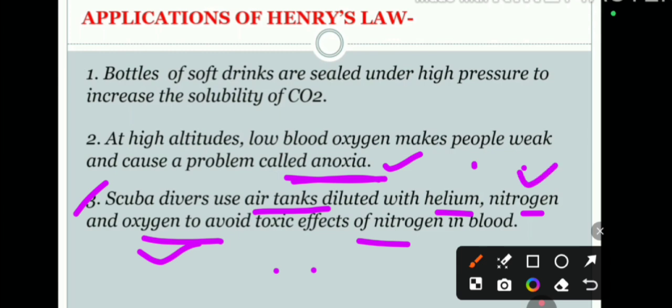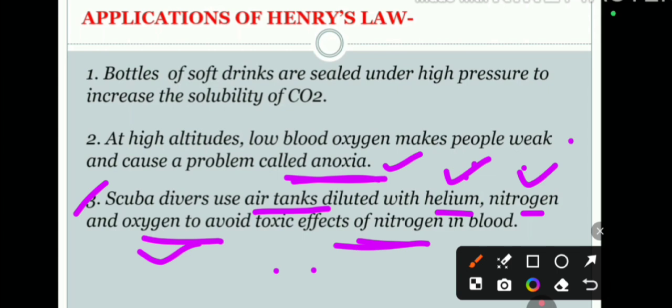Oxygen is used for the metabolic reactions of our body. But why is it diluted with nitrogen? Just to compensate the pressure of the oxygen gas. But nowadays it is also diluted with helium. Why? Because nitrogen creates a more toxic effect compared to other inert gases.